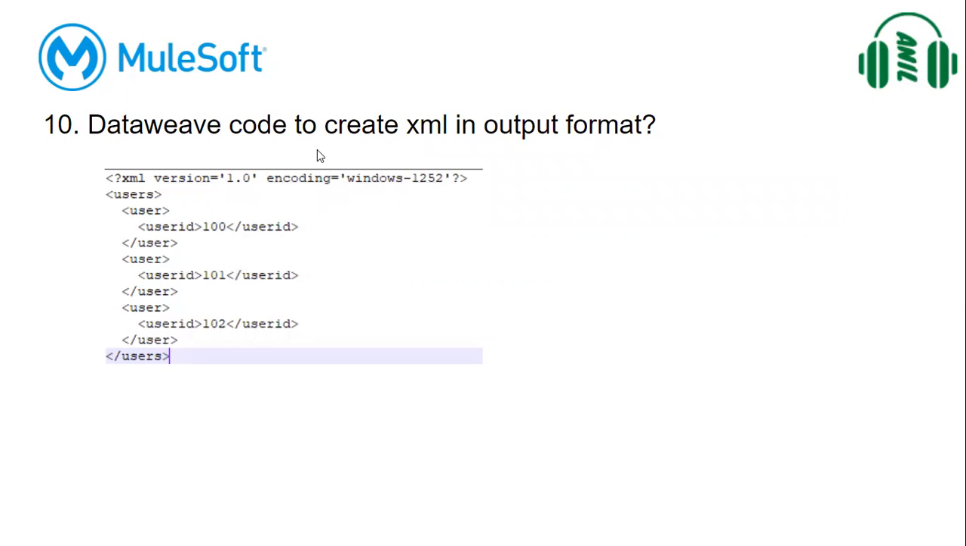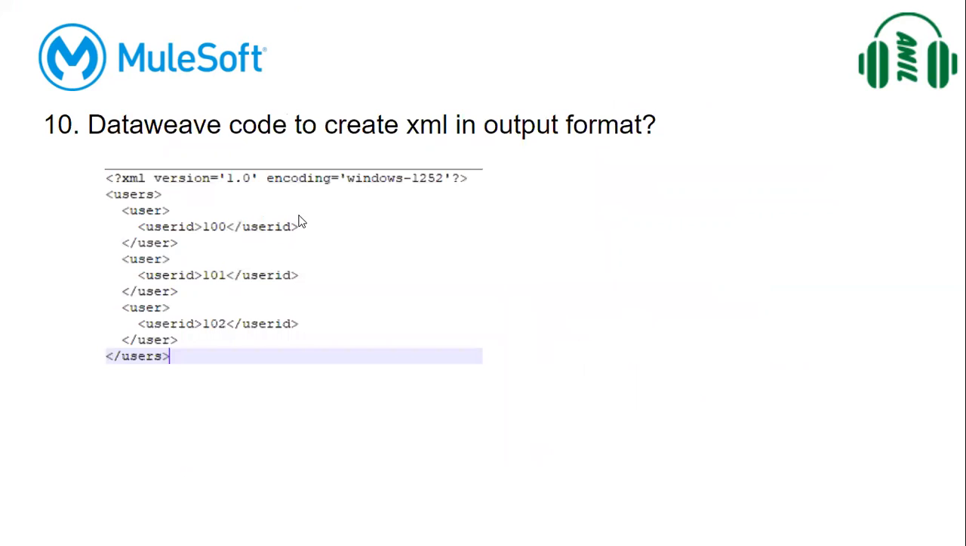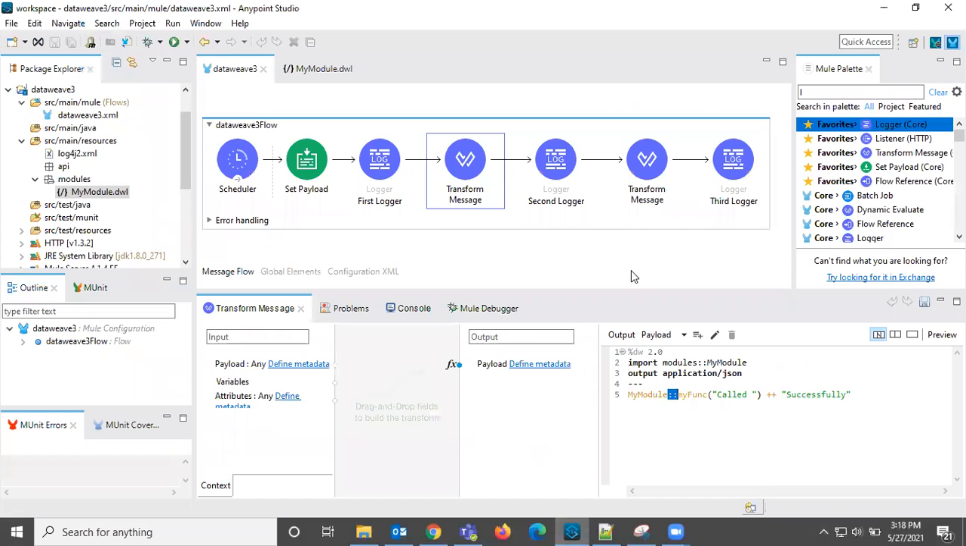DataWeave code to create XML in output format. So we need to generate this output from DataWeave. Okay, so we need to generate this XML output in DataWeave. So let us see the screenshots from the options from certification. Let us execute this in the studio, then we can go to the options.